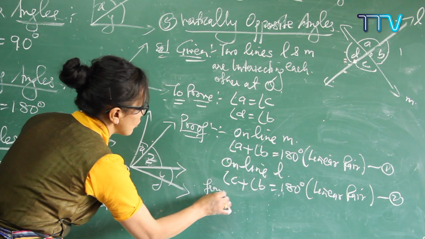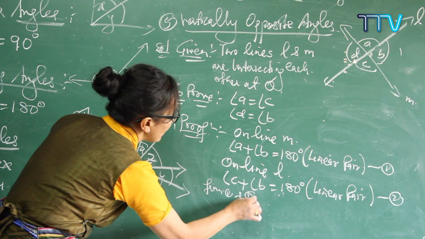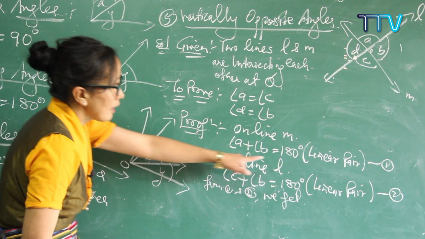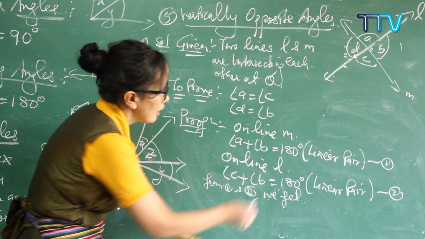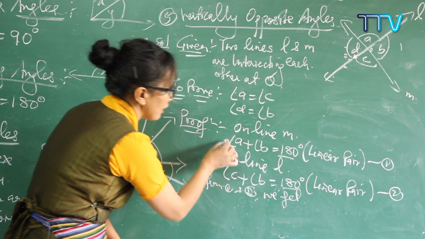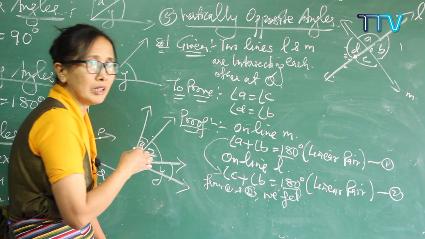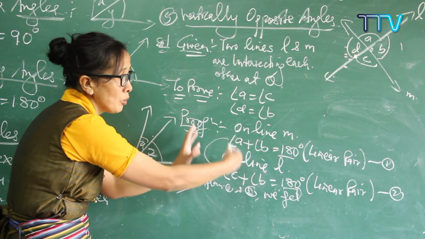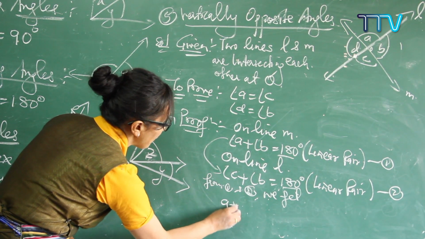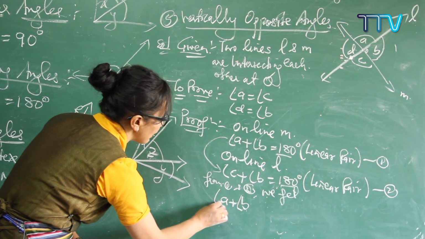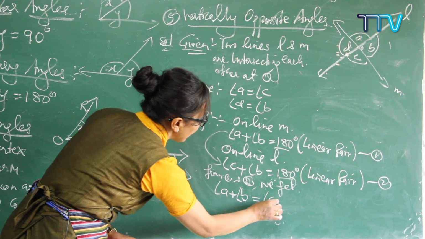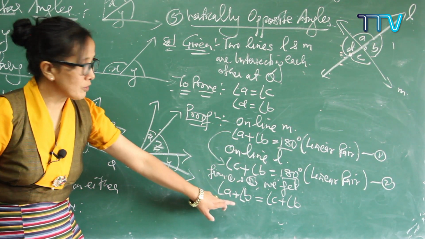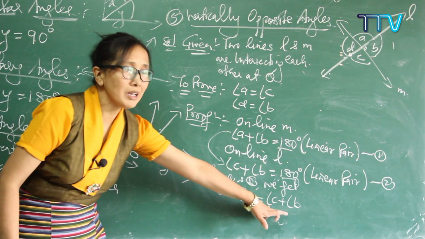From these two equations, from 1 and 2, what are we going to get? See here, 180 and 180 are exactly the same. If these two are the same, it means this is exactly equal to this one. So write the left-hand sides of both equations: angle A plus angle B is exactly equal to angle C plus angle B. A plus B I've written here, and the second one, C plus B, I've written here.